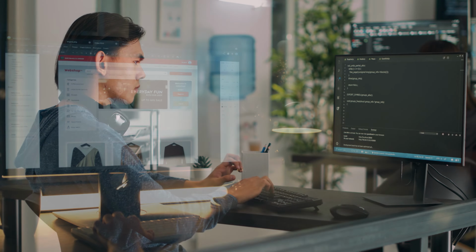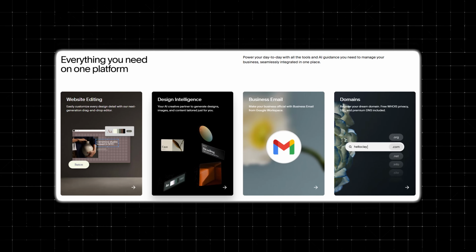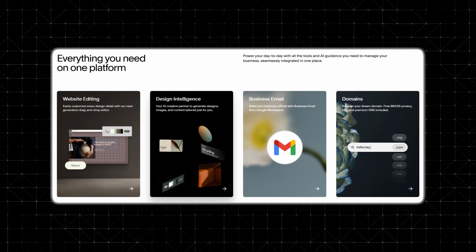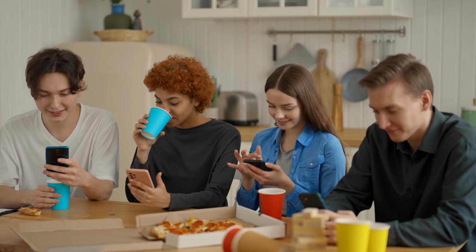Launching an online store used to mean hiring a developer and investing thousands of dollars up front. Squarespace changes that by providing a user-friendly platform where you can build and manage a store yourself. But a beautiful store isn't enough. You need customers to find your products. That's where optimization comes in. By combining an attractive storefront with search-friendly product pages, you can reach shoppers who are already searching for what you offer. So let's walk through this process step by step.